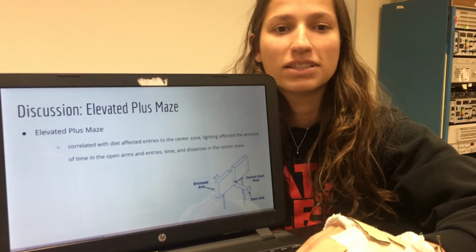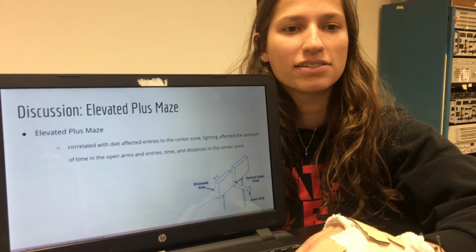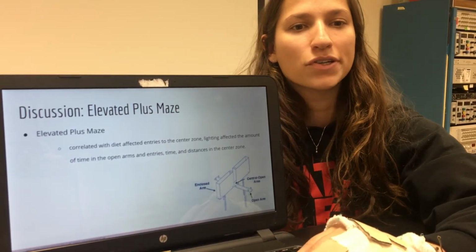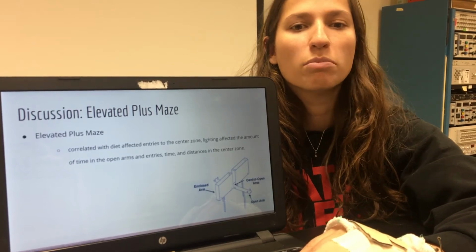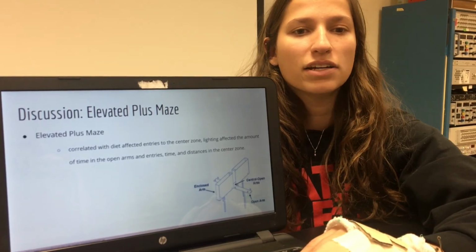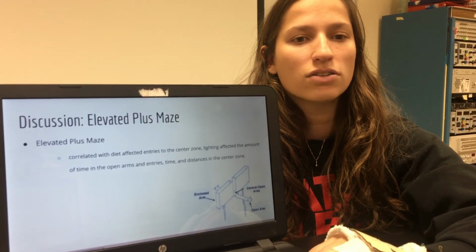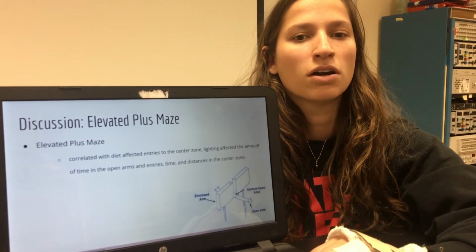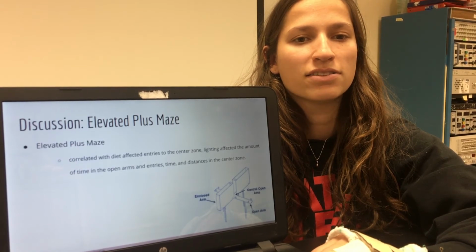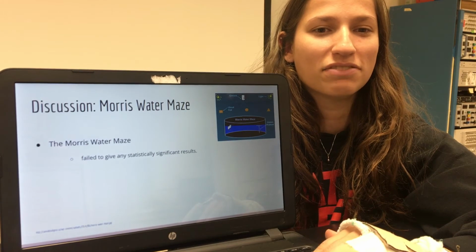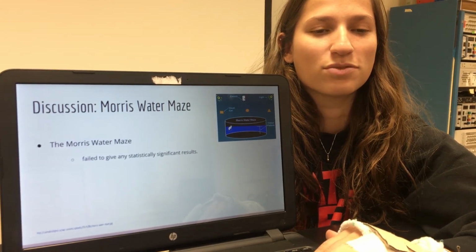One subject that dealt with the elevated plus maze found that the test subjects liked the closed arms at first, and then through each trial they got more curious and were more likely to go into the open arms. We found that anxiety correlated with diet, which affected entries into the center zone. Lighting also affected the amount of time in the open arms and entries, time and distances in the center zone. Another study was not able to find significant results due to issues with the rats as well.